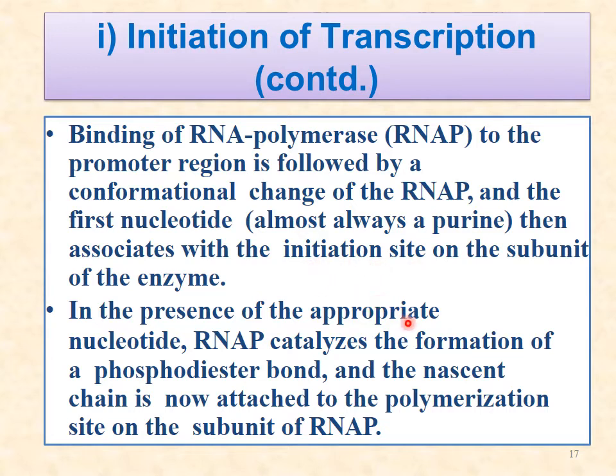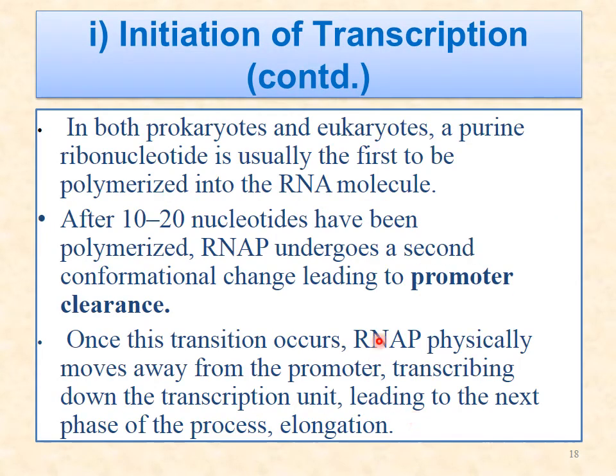In the presence of the appropriate nucleotides, RNA polymerase catalyzes the formation of a phosphodiester bond, and a nascent chain is produced at the polymerization site on the subunit of RNA polymerase. So in both prokaryotes and eukaryotes, a purine ribonucleoside is the first to be polymerized into the RNA molecule.